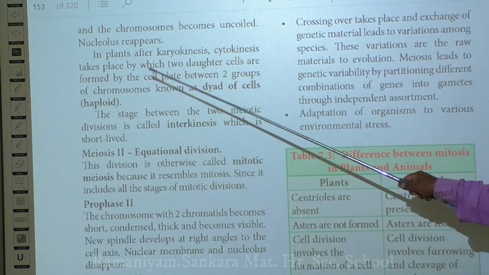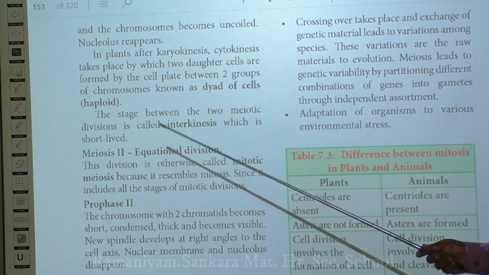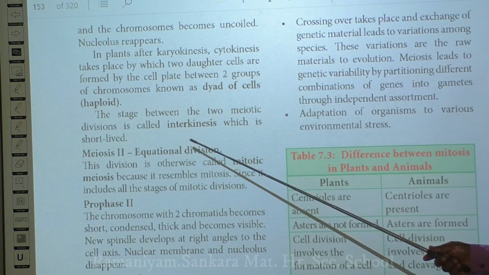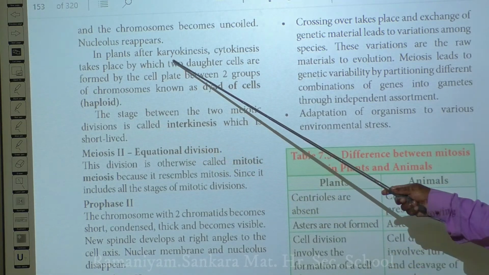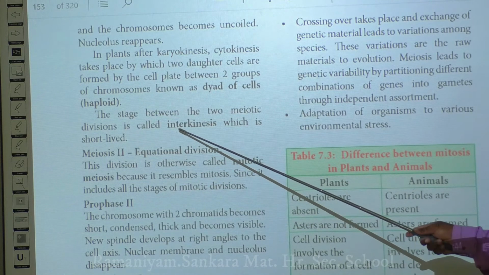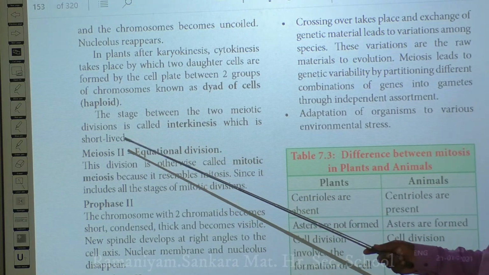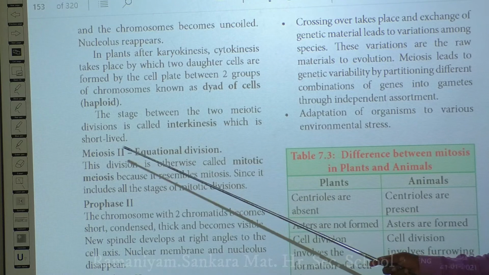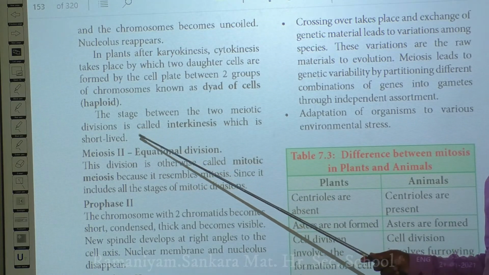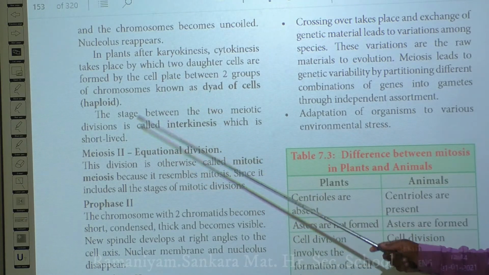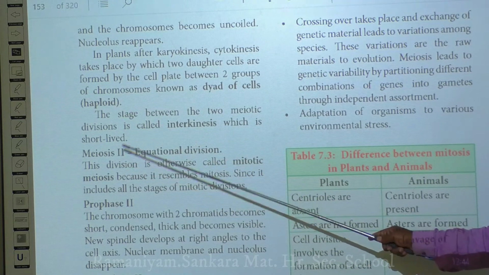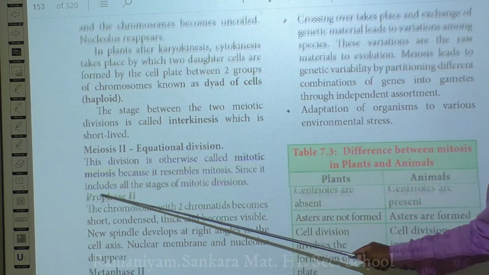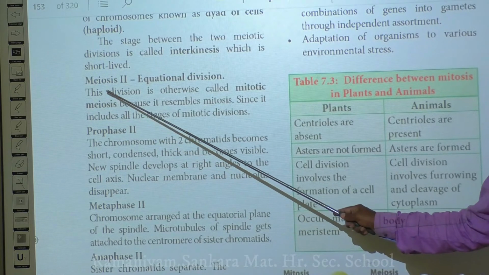Once meiosis 1 is over, there is usually a small gap. A stage is present in between meiosis 1 and meiosis 2, and it is called interkinesis. This phase is short-lived. During this phase, no multiplication or cell division takes place, but the cells still remain active. Then, following interkinesis, the cells move to meiosis 2.